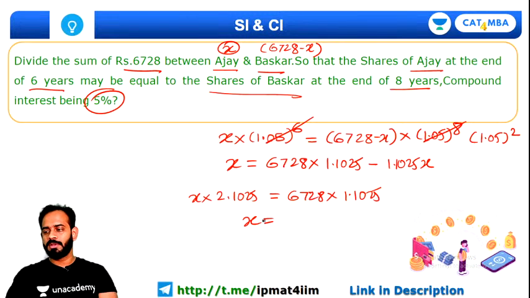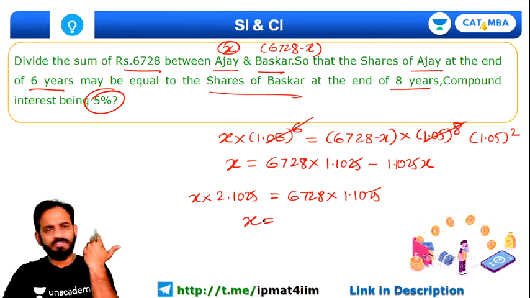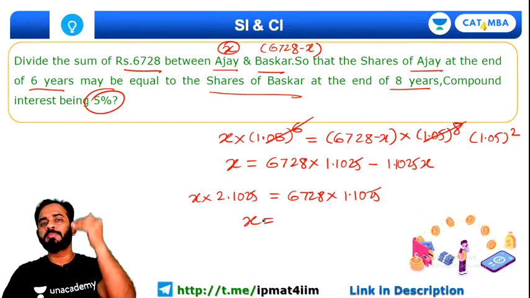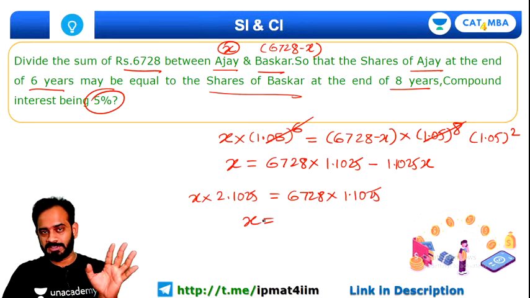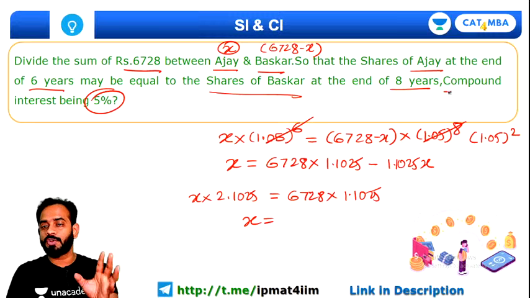Please tell me. Which formula? There is no formula. This is not a formula. We have just used multiplication factors and nothing else. We have just used the concept of compound interest. Compounding is nothing but